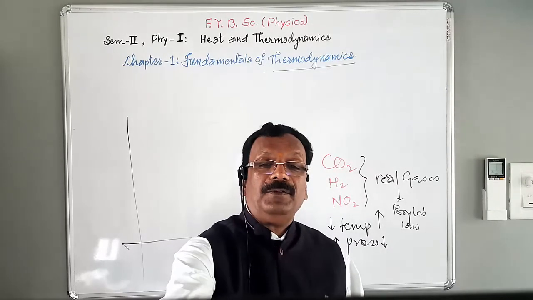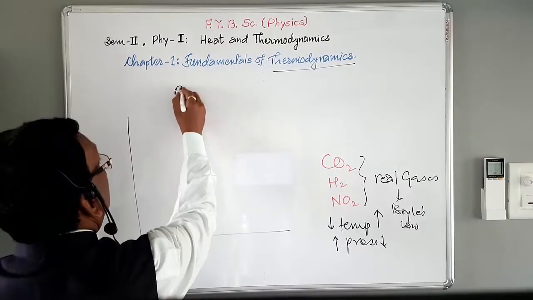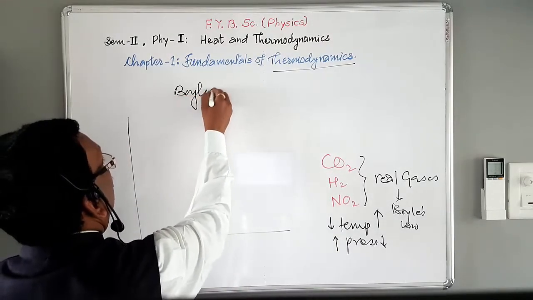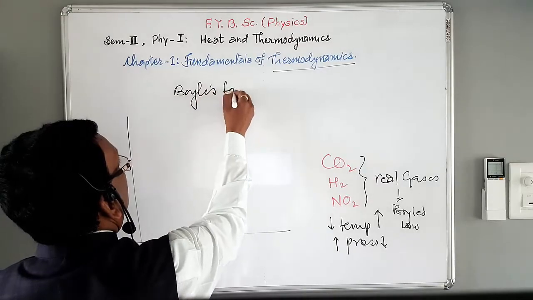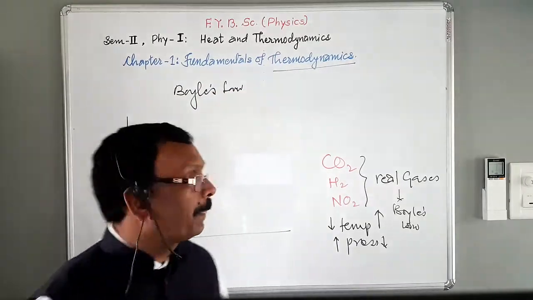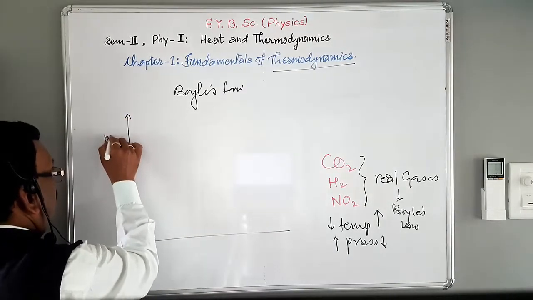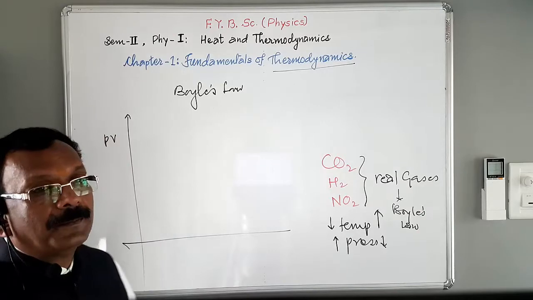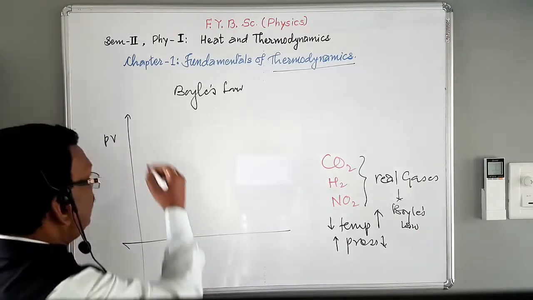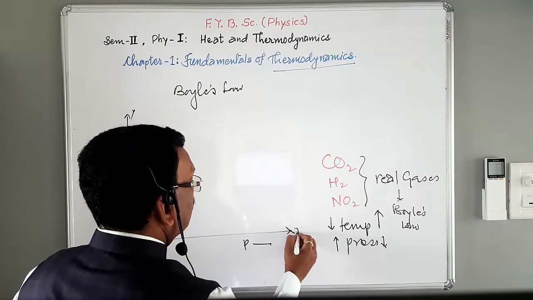Okay. When we study the next point, that is Boyle's temperature, then we can understand the deviation for such type of gases. Now, suppose PV is the product which is taken along the y axis and pressure is taken along the x axis.